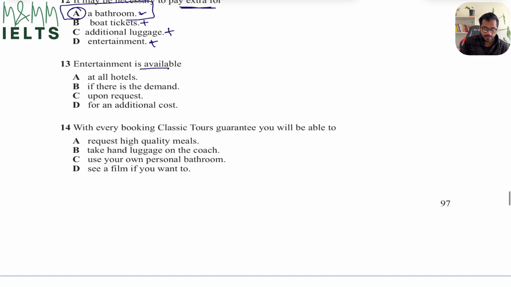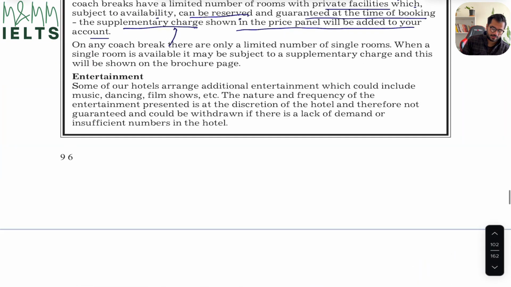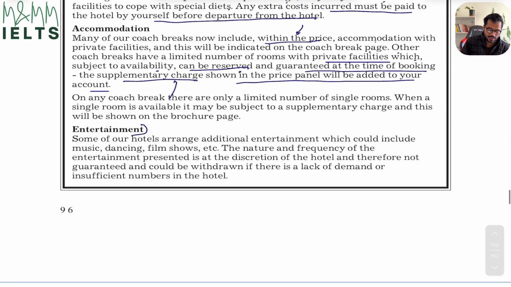Next, entertainment is available. Let's go back. Entertainment, so the answer has to be in this paragraph. Some of our hotels arrange additional entertainment which could include music, dancing, film shows, etc. The nature and frequency of the entertainment presented is at the discretion of the hotel and therefore not guaranteed, and could be withdrawn if there is lack of demand or insufficient numbers in the hotel. So they didn't mention anything about additional cost. So that is out of the way.